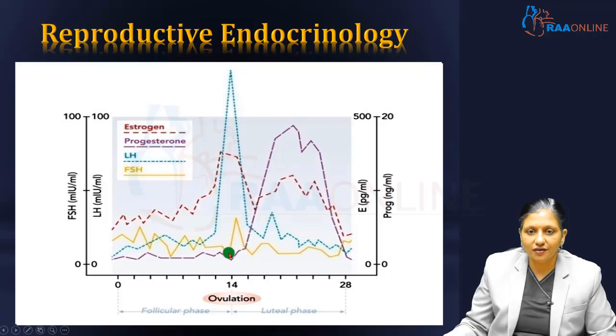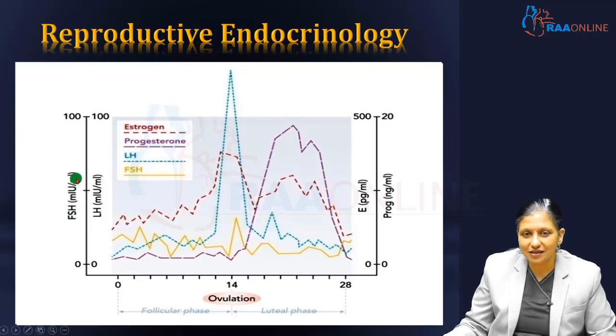So the progesterone levels now start rising in the second half of the cycle, and this progesterone rise in the second half of the cycle is meant to support pregnancy. So the value of estradiol is around 250 picogram per ml per follicle. The value of progesterone, which goes up in the second half of the cycle, is around 20 nanogram per ml. The value of FSH is in milli international units per ml.